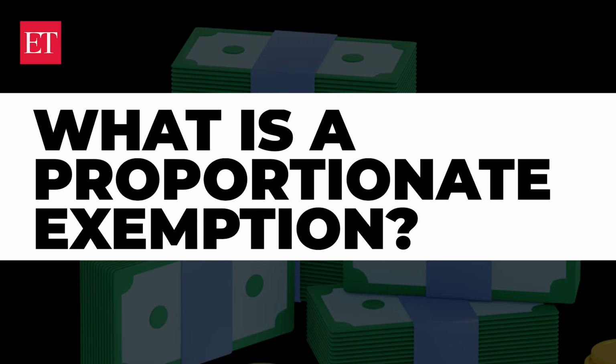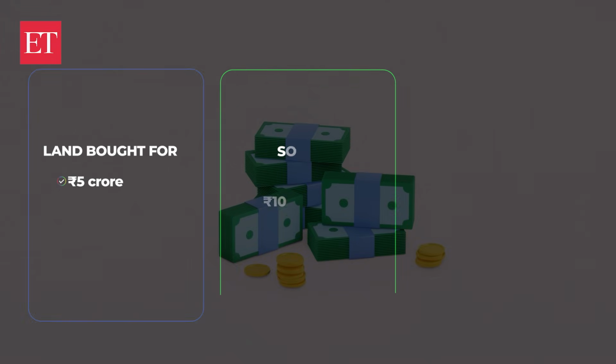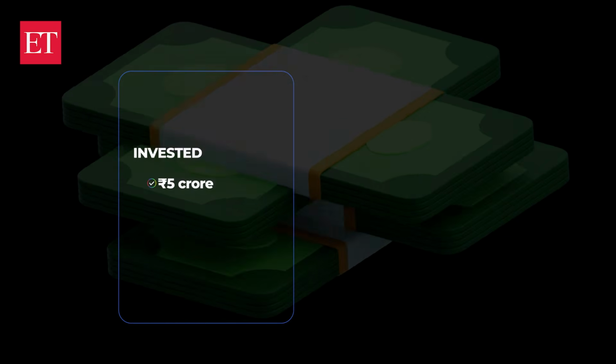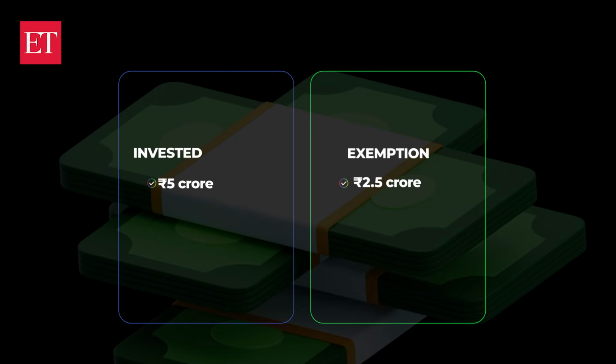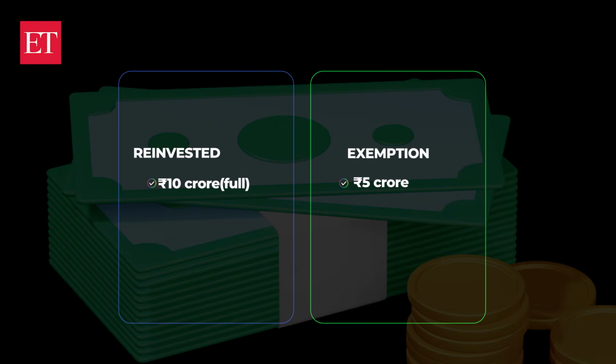Let's understand this by another example. Let's say you bought a land for 5 crore. You later sell it for 10 crore. So your long-term capital gain in this case comes out to be 5 crore. If you invest only 5 crore in a new house, your exemption will be 2.5 crore using this formula. But if you reinvest the entire 10 crore, the full 5 crore capital gain can be exempt.